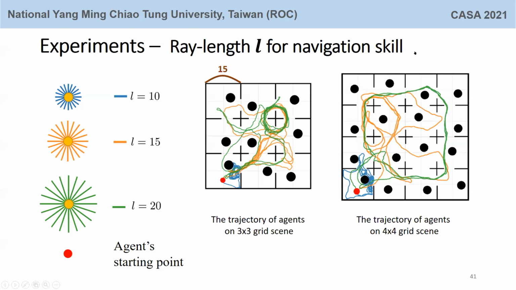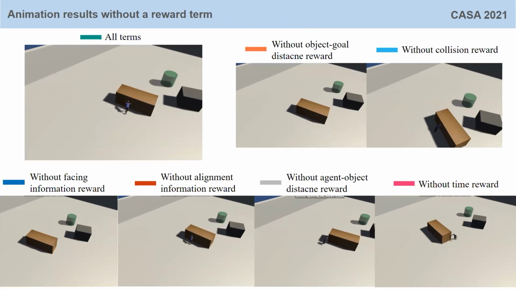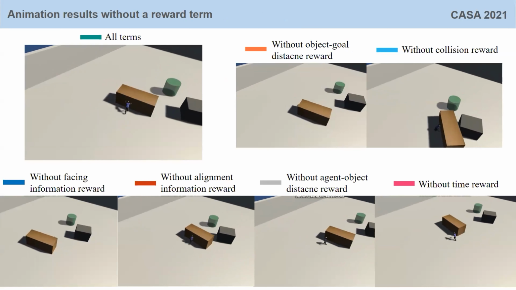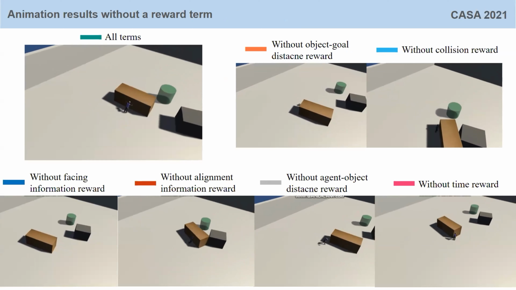And this is the result for navigation. We investigate the effect of different ray lengths. When the ray length is 15, the coverage region is the best. Also, this video clip shows the effect of some reward terms. The agent does not perform well if a reward term is not applied.